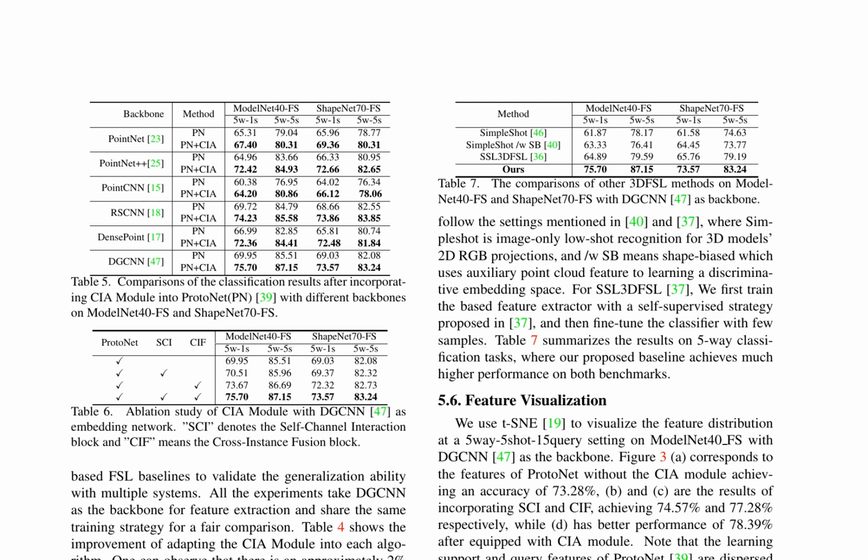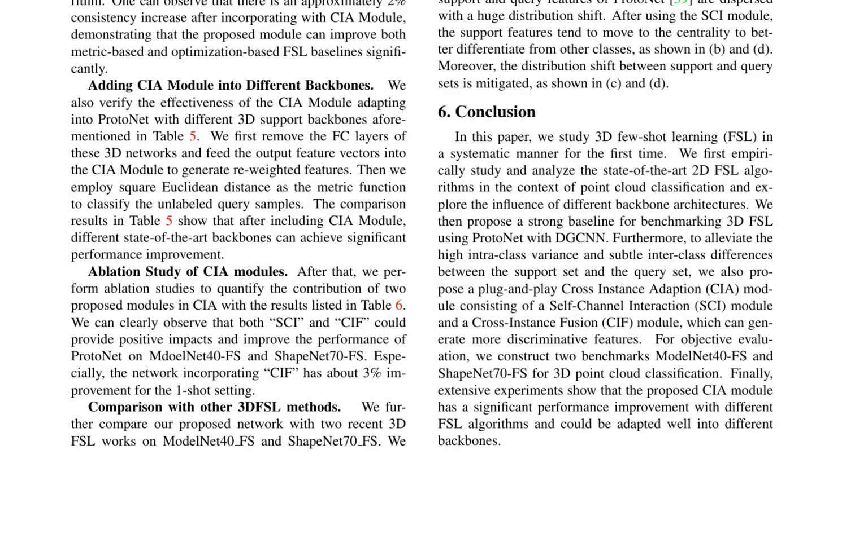The implementation details include using DGCNN as the embedding network, consisting of 4 edge conv layers and an MLP layer. The authors employ Adam Optimizer with an initial learning rate of 0.0008 and gamma of 0.5, and apply random points jittering and rotating to augment data during training. The results in Table 3 show that the proposed method exceeds other baselines by a large margin, about 5% for one-shot and 1.5% for 5-shot, and outperforms other baselines on both datasets.